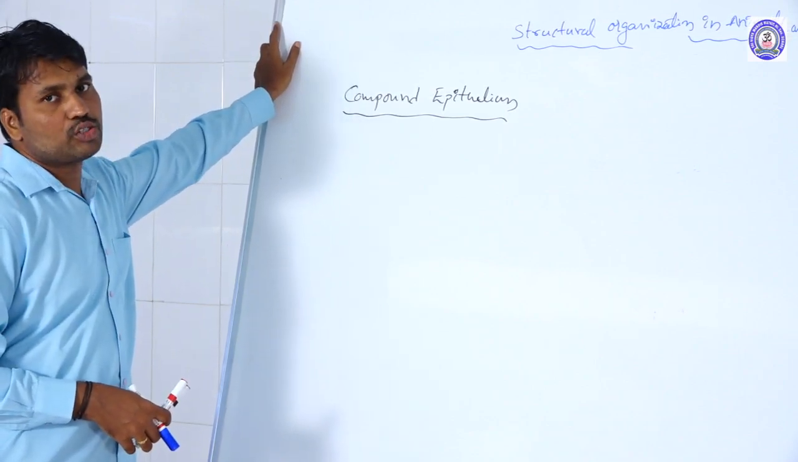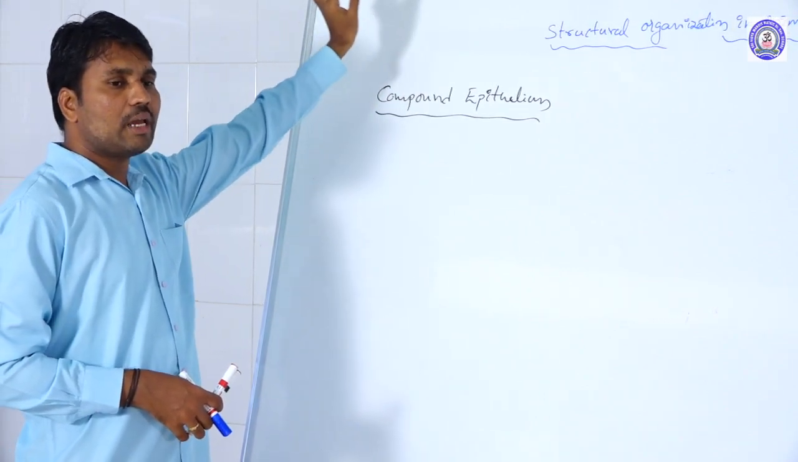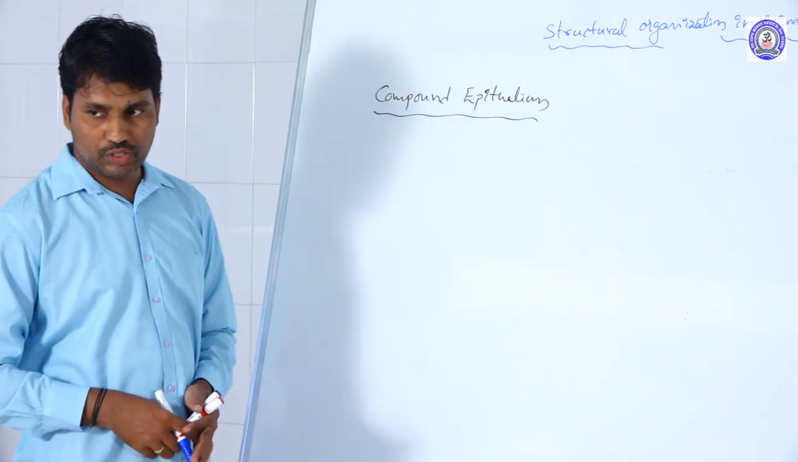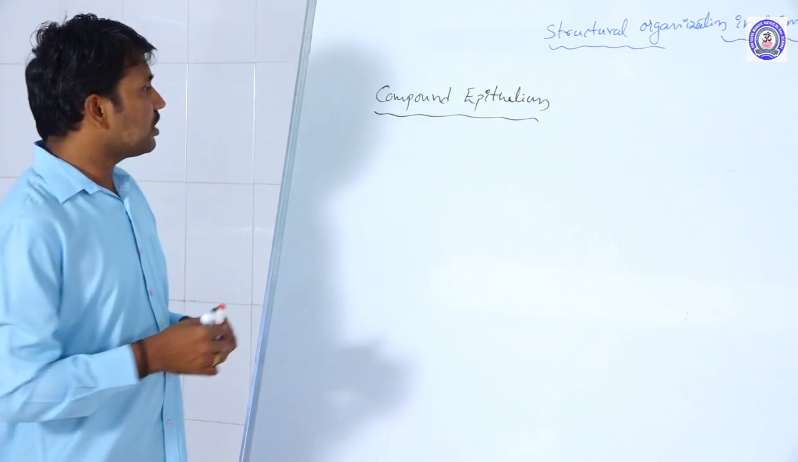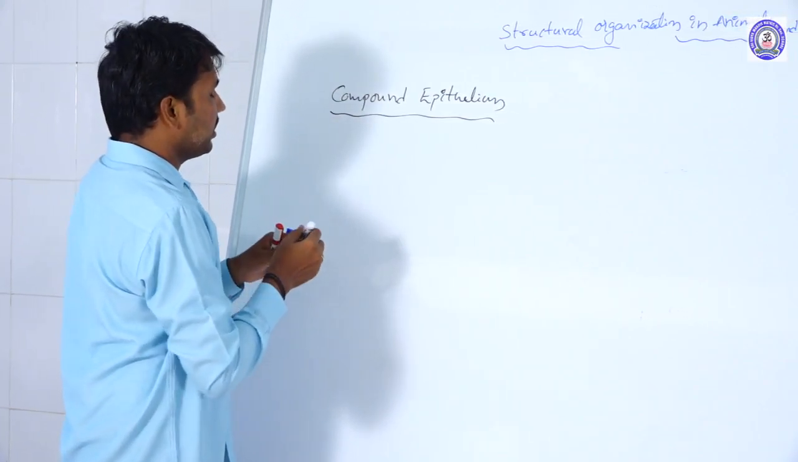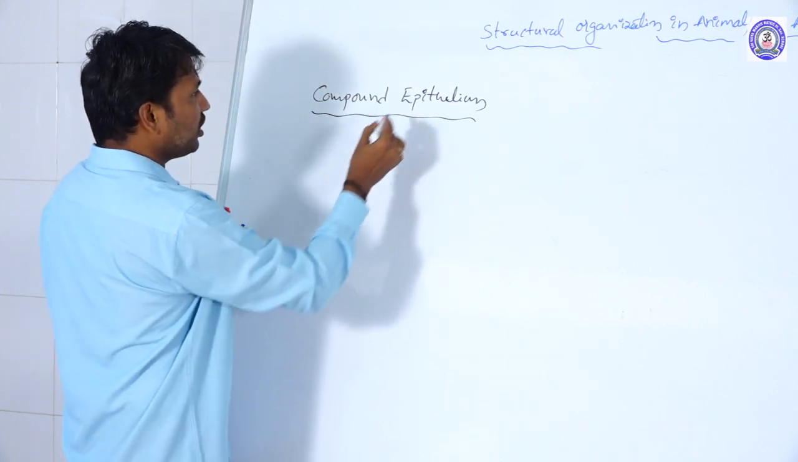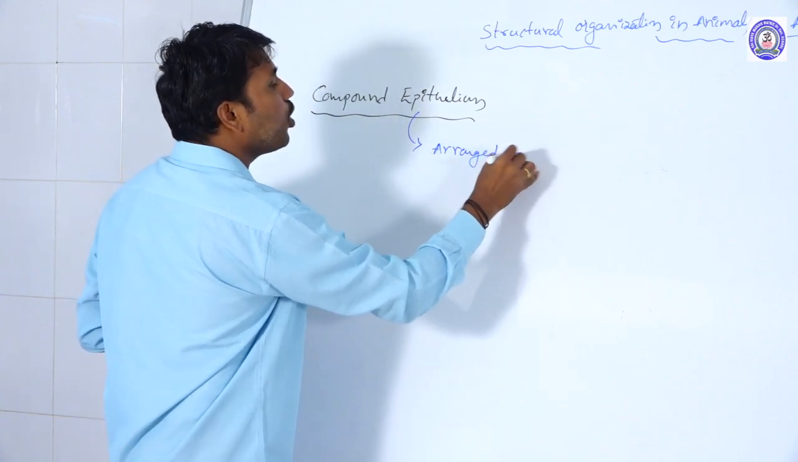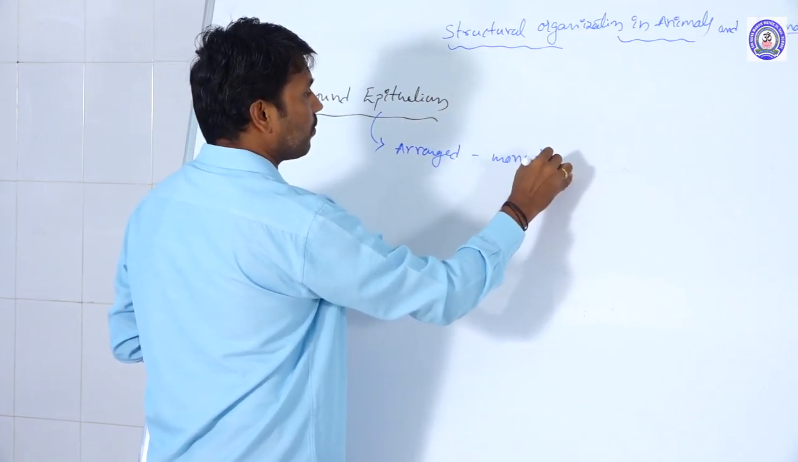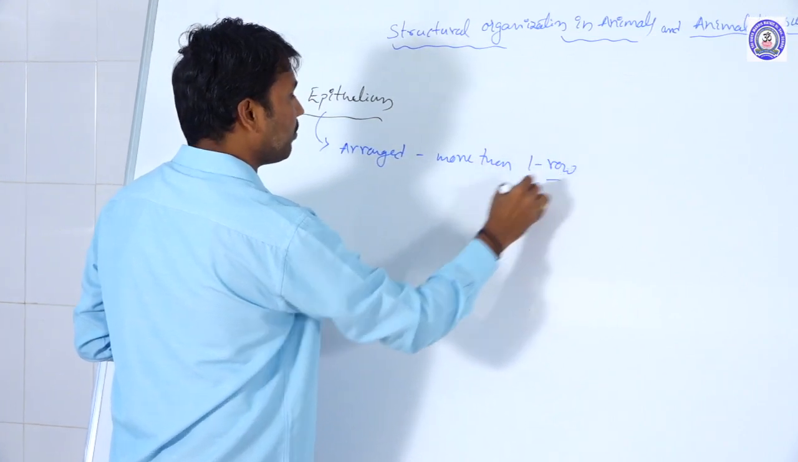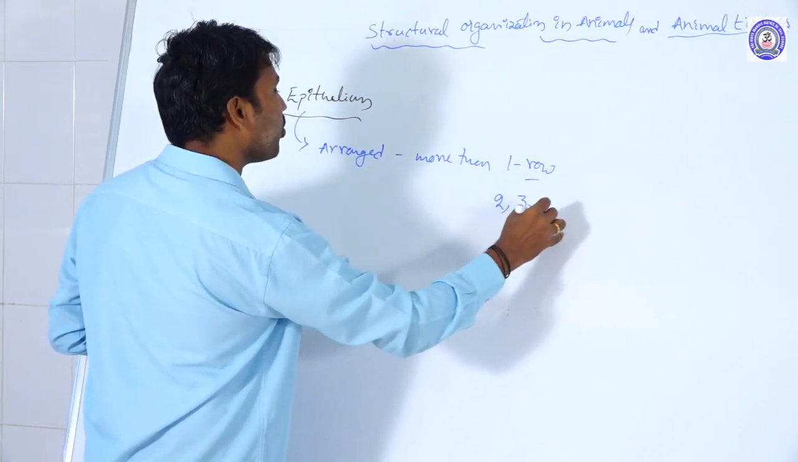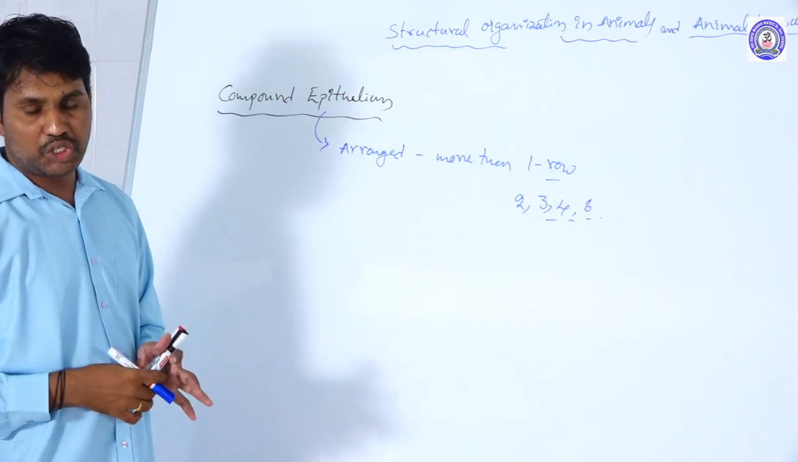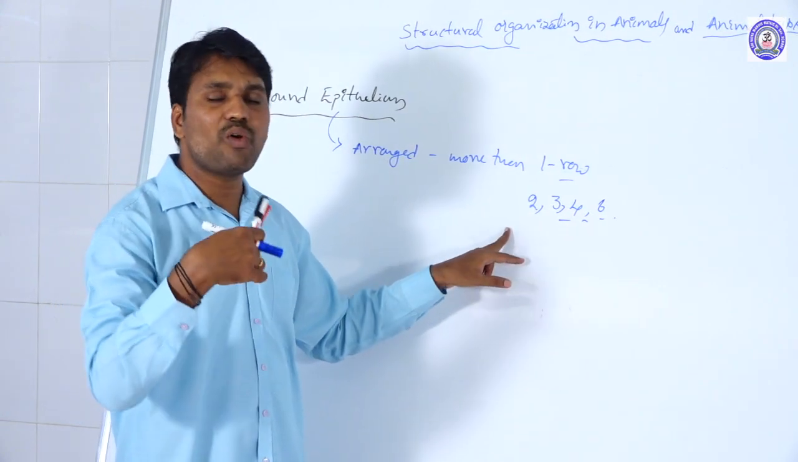Into the epithelial tissues, we have already discussed simple epithelial tissues. The next one is the compound epithelial tissues, or compound epithelium. Why do we call it compound? Here the cells of the epithelium are arranged in more than one row, that means 2, 3, 4, 6 rows like that, based on the type of tissue.